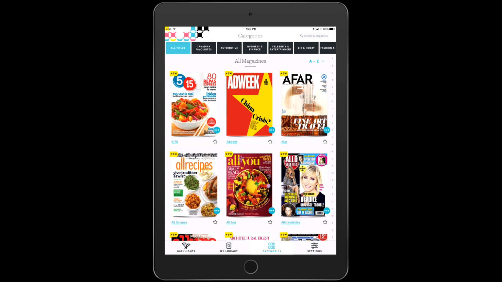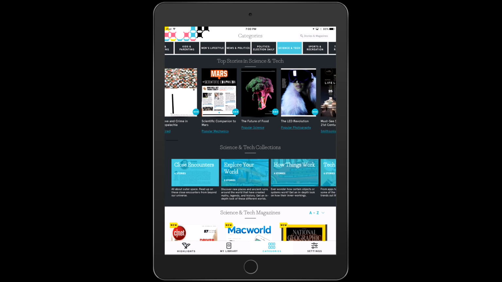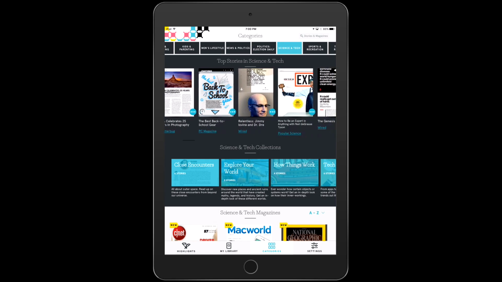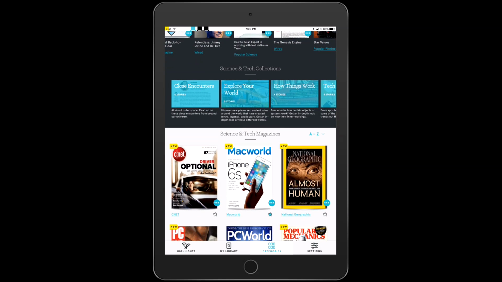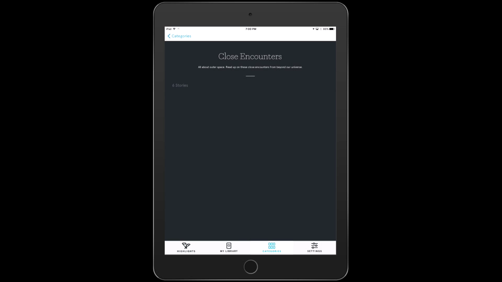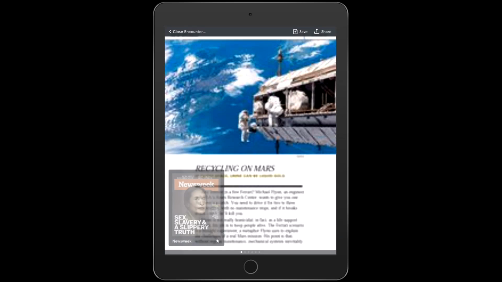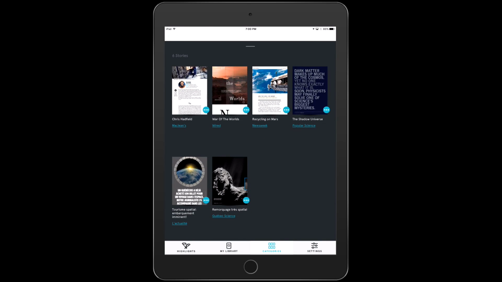However, if you go to the category screen, you see that there is a revolving carousel of topics. So let's just say science and tech. Now, the stories at the top change to be more indicative of science and tech stories. You can also see collections. So, articles on close encounters of a dark and mysterious kind.